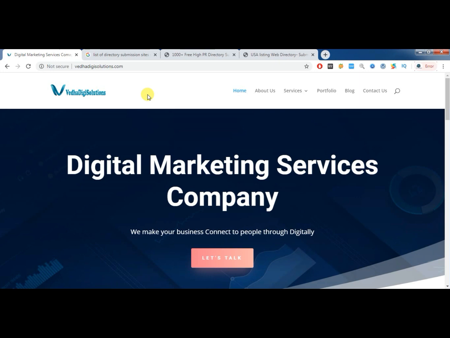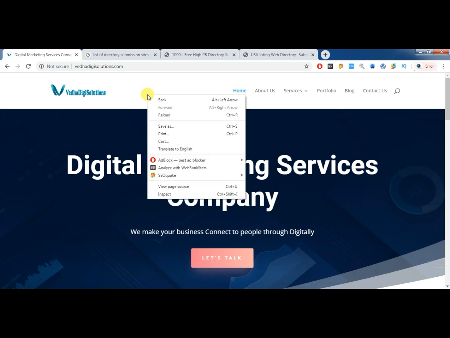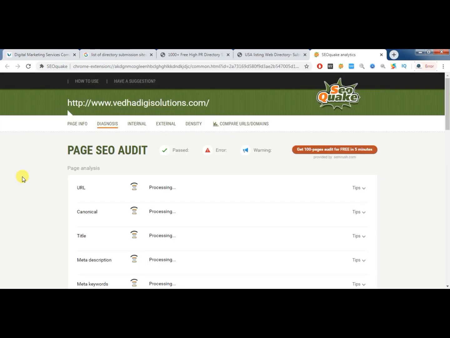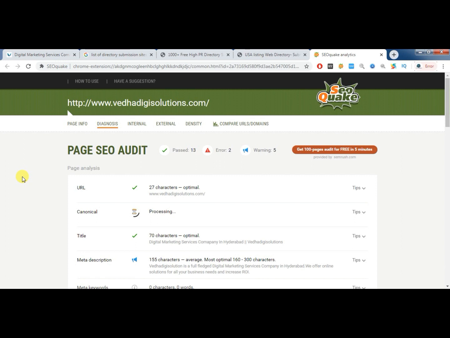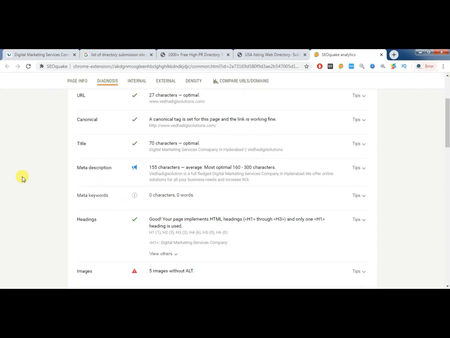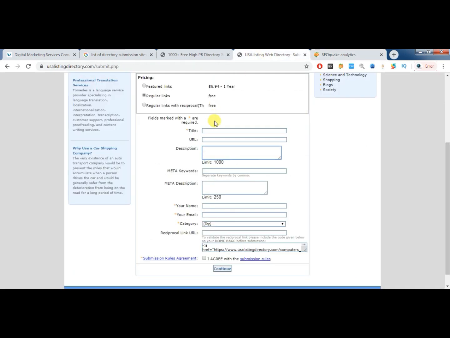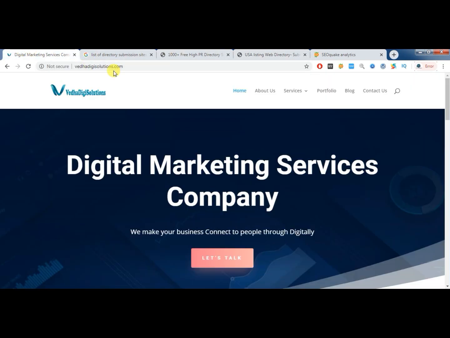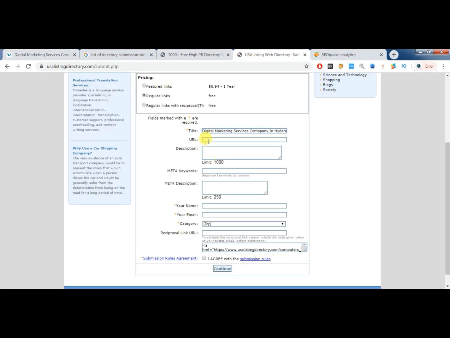So now I'm submitting a backlink for Veda DG Solutions. Just right click, go to SEO Quake, then go to diagnosis. Here you will find the complete information about that page. You can see the title of this page is Digital Marketing Services Company in Hyderabad. Simply copy that title, and the URL is this one. Just fill in the required details, a description.